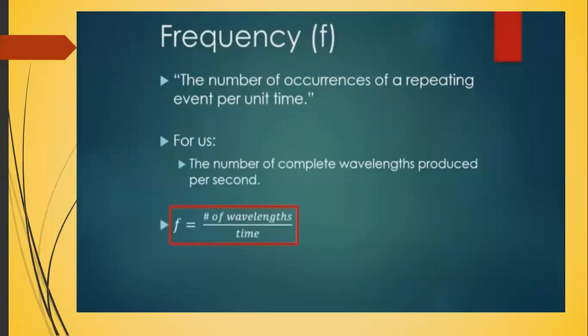f for frequency is equal to the number of wavelengths that you see in a picture or that are described to you. That's the number of complete wavelengths, or number of oscillations, or number of crest-trough pairs, however you want to think about it, divided by time. We have a new unit that goes along with frequency. It's called a hertz. The abbreviation is capital H lowercase z, and H isn't a prefix. Hz is the abbreviation for hertz. And it basically means cycles per second.